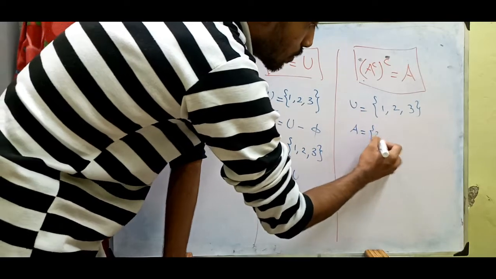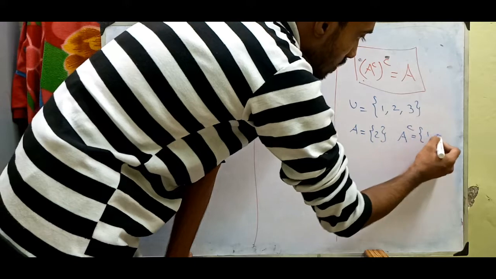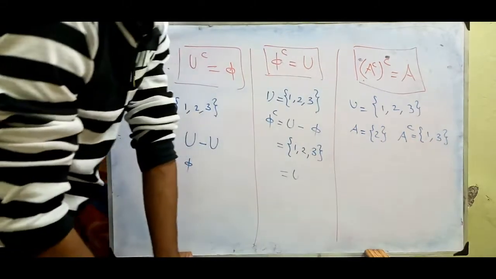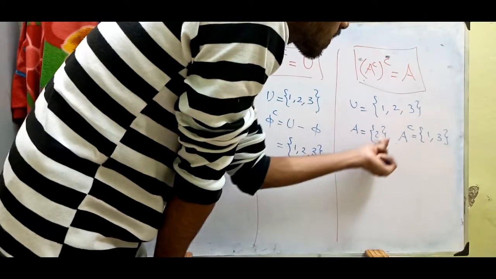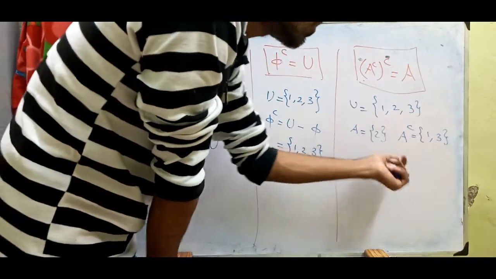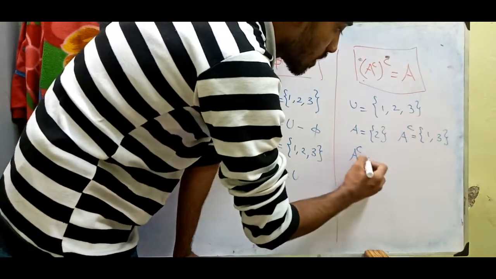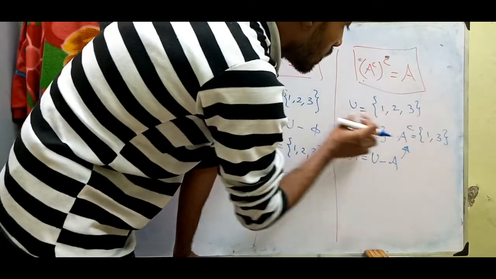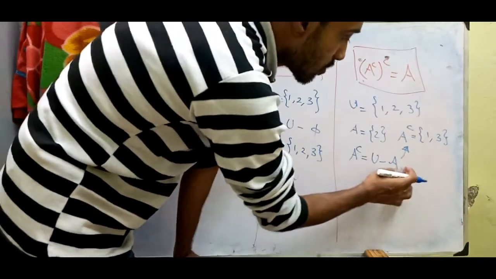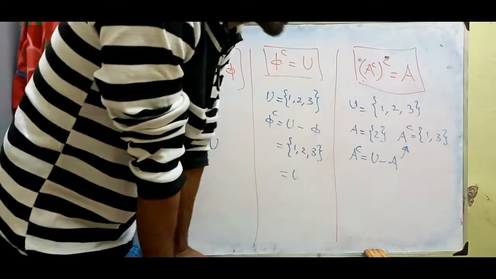Again here, let us say U is equal to 1, 2, 3, and A is equal to 2, only the single element. A complement is U minus A. So in the universal set we have to remove the set A. If you remove 2, the only remaining will be 1 comma 3.